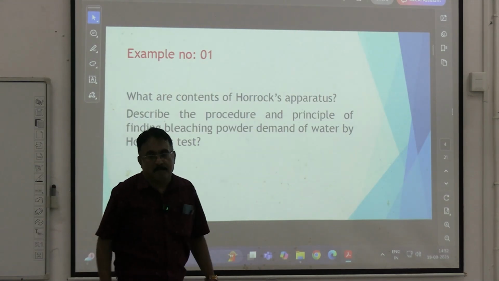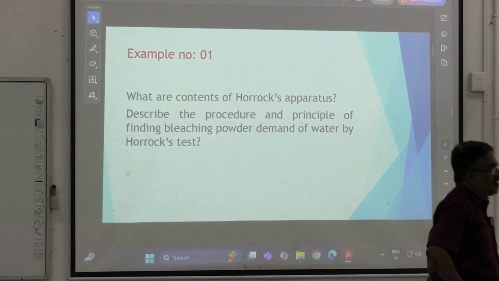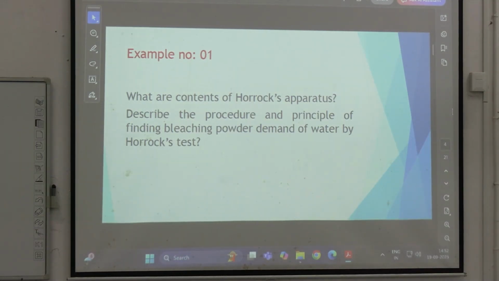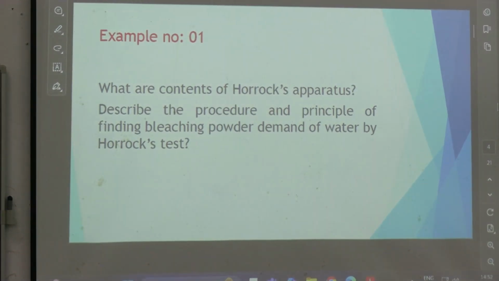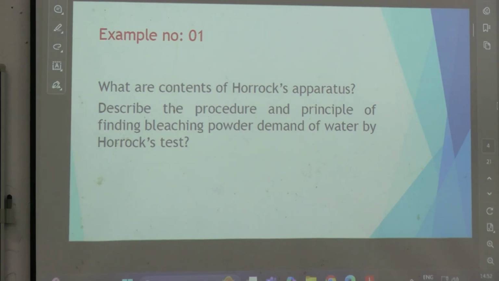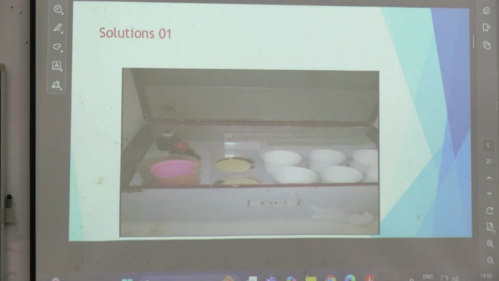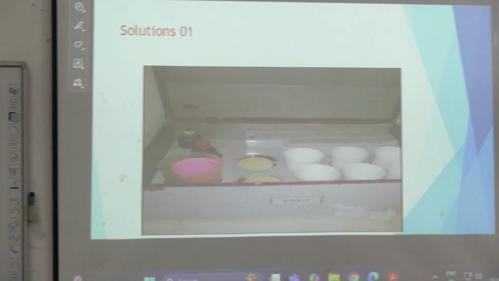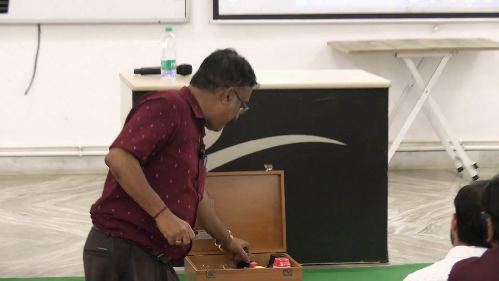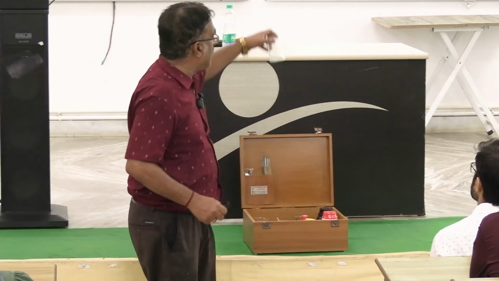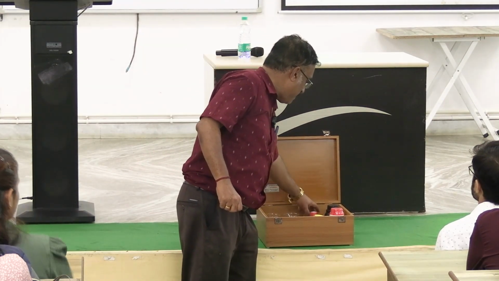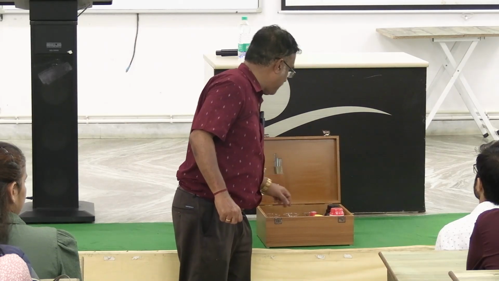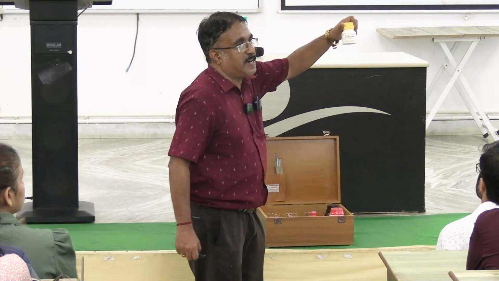Next is this important thing called the Horrocks apparatus. Now what is the Horrocks apparatus? This is what it looks like. This is a question which is asked: describe the principle of finding the bleaching powder demand of water by the Horrocks test. You have one beaker with a black thing, then 6 other small glasses of the same size with different measurements. 6 white cups you can see, and here a transparent cup. So one black, 6 cups. Then you have this potassium iodide.